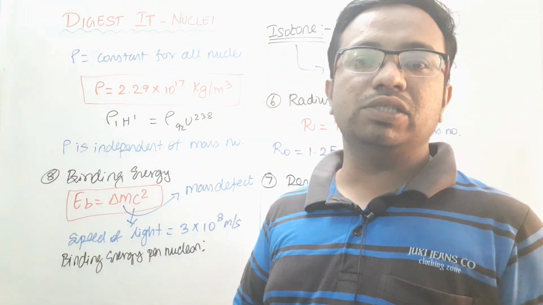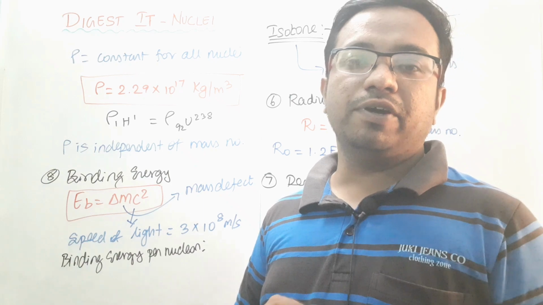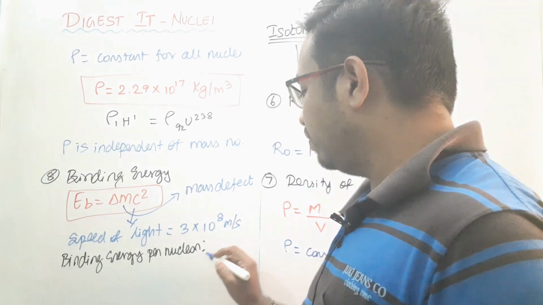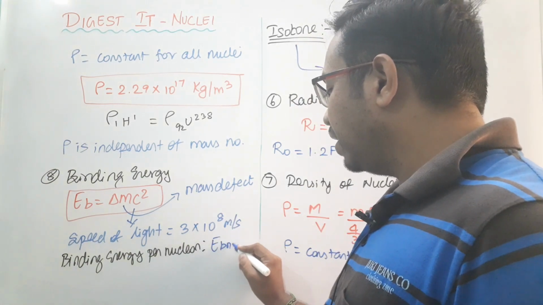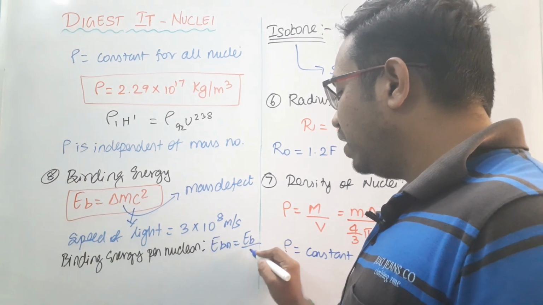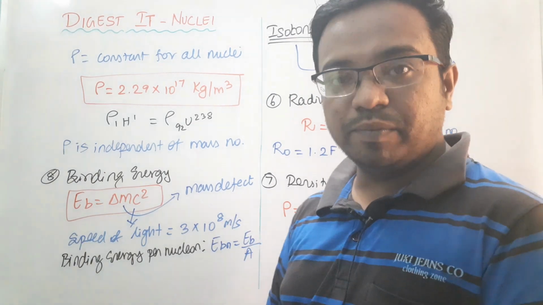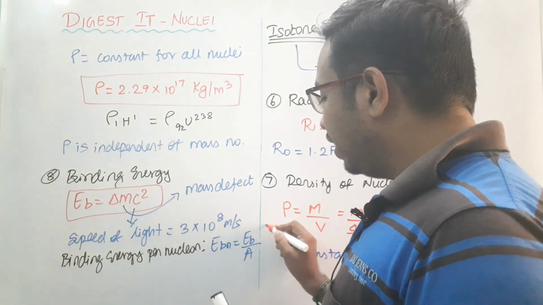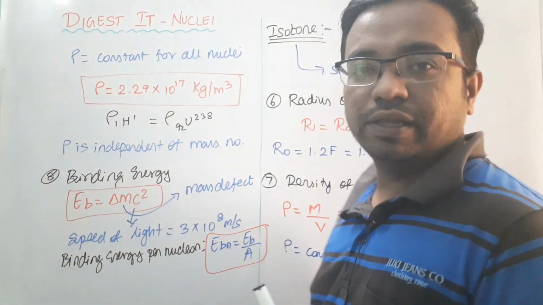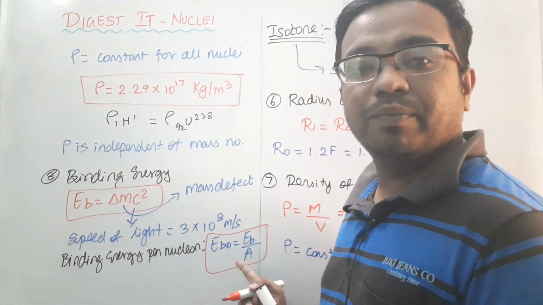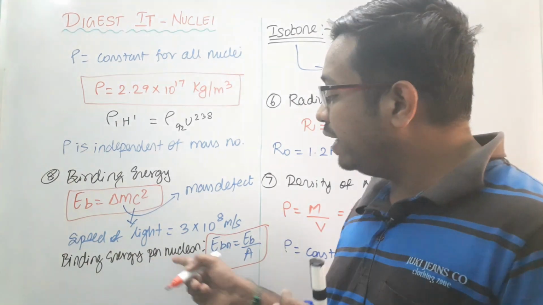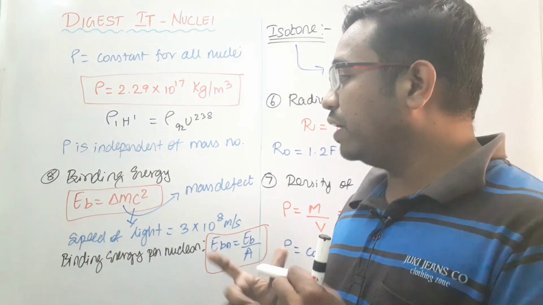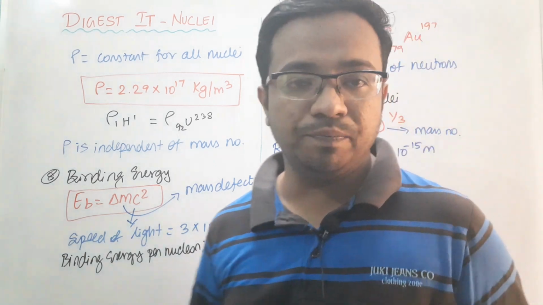In a nucleus, how many nucleons will you have? A number of nucleons. So the binding energy per nucleon is equal to the total binding energy divided by the mass number A. This formula is used to calculate the binding energy of a single nucleon. So the total binding energy divided by the number of nucleons will give you the binding energy per nucleon. This is also an important parameter which we have to know.